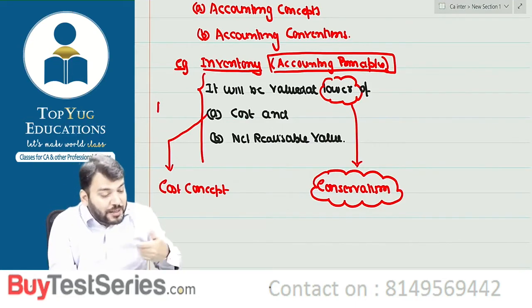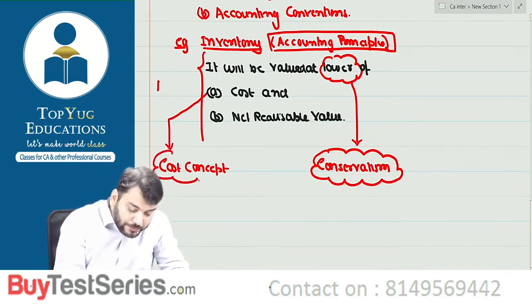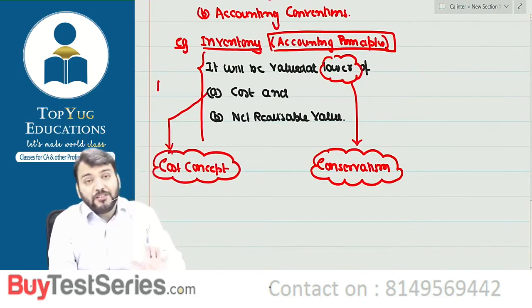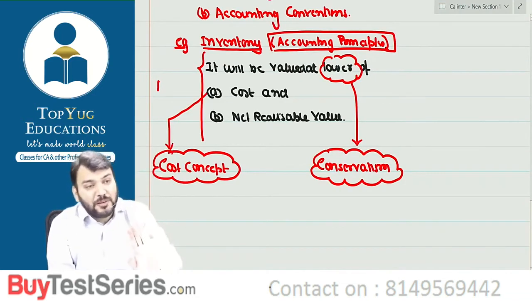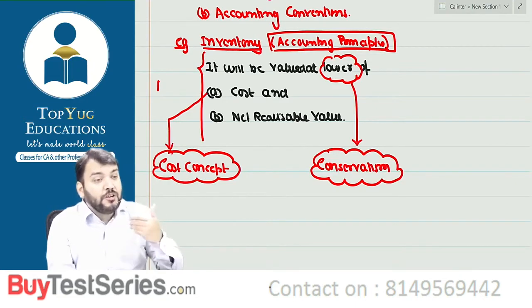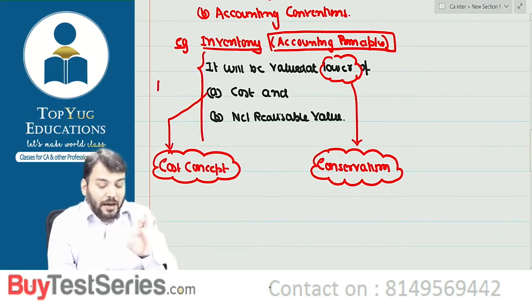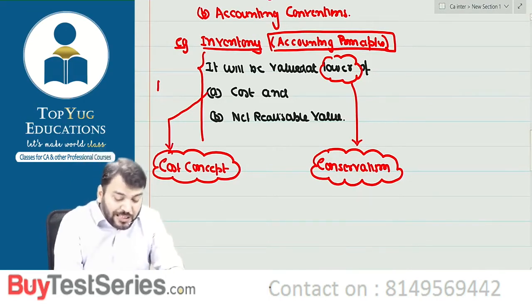Because we follow the conservatism convention. Conservatism means that we should recognize all probable expenses, but we should not anticipate any expected income or gain. So this is based on conservatism.